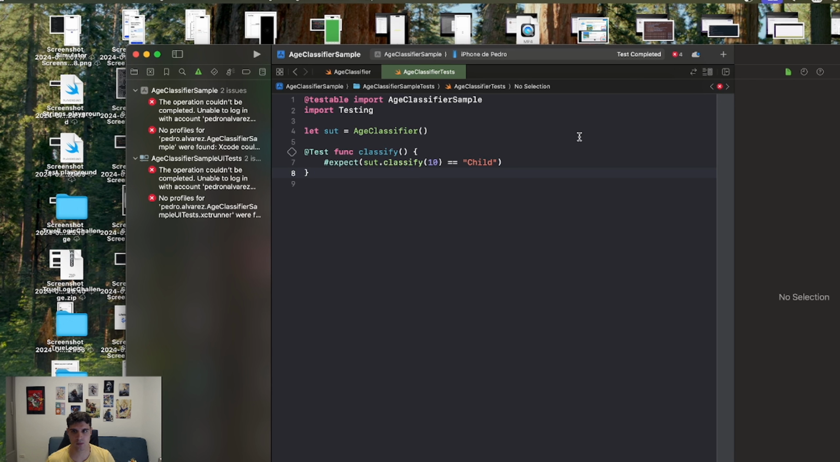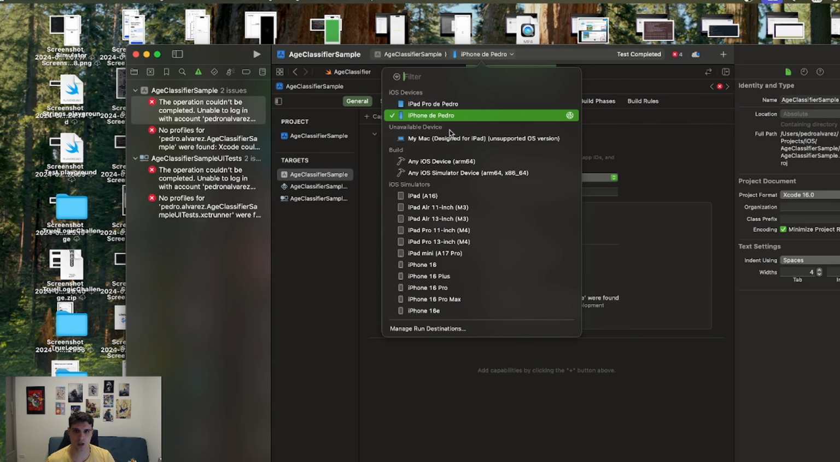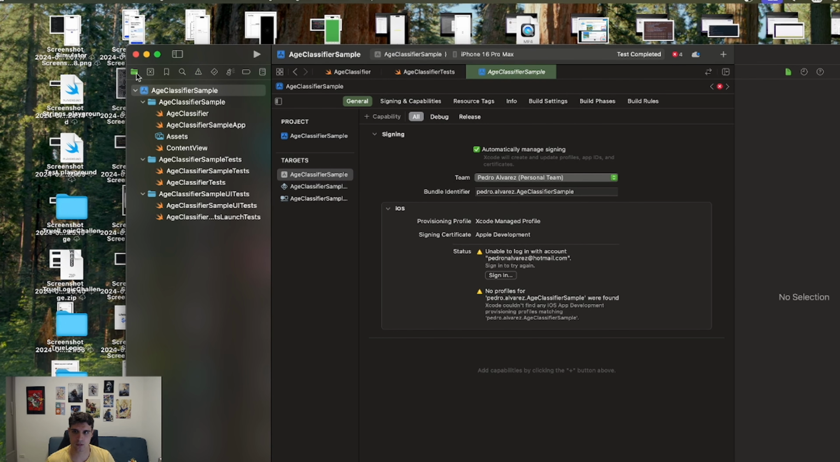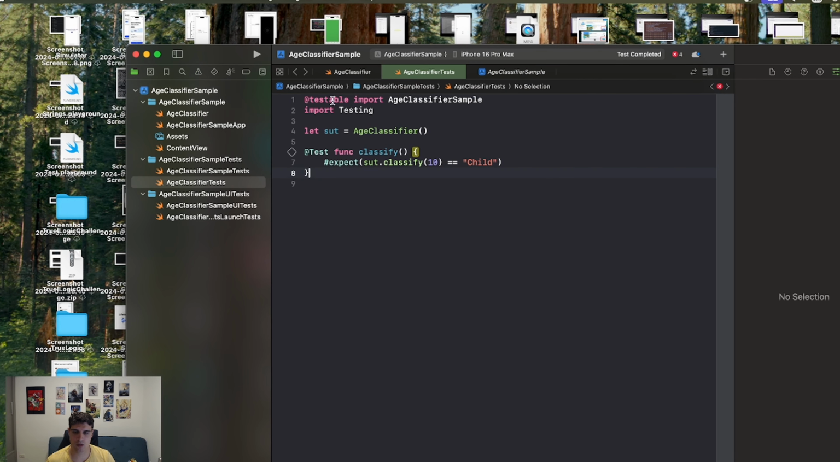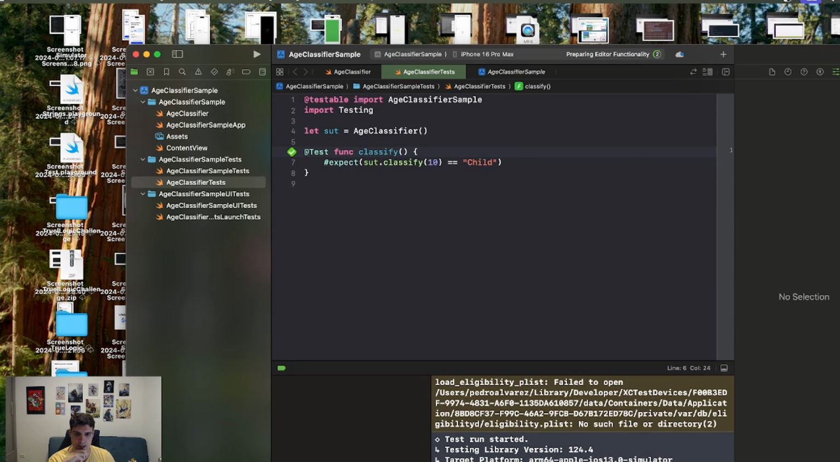Oops. Oh, sorry. I need to pass a simulator instead of my personal device. Let me go back. Now it's gonna work. Okay, successfully built. Okay, our test passed. So we have the logs here showing how much time it took to run the test and how many tests passed. Very simple, right?